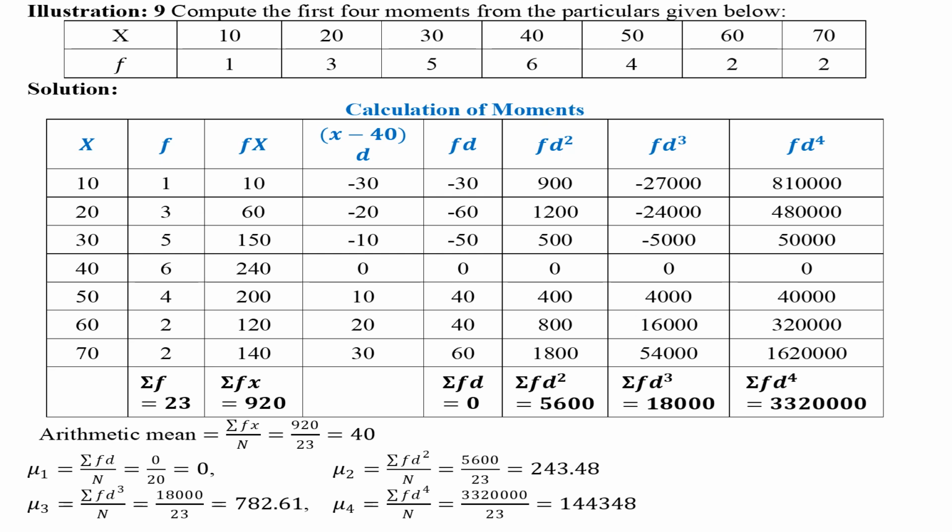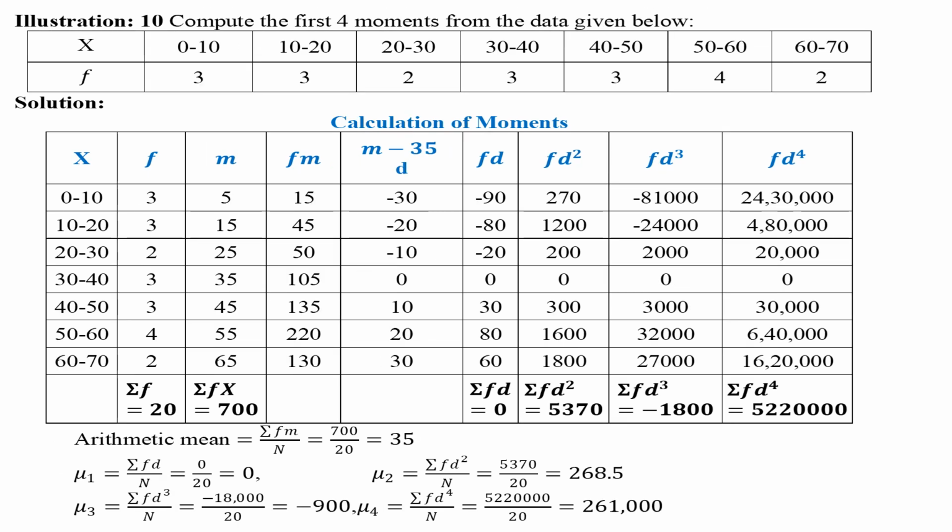Sixth column is fd square. Seventh column is fd raised to 3. Eighth column is fd raised to 4. Sum of all the columns are calculated and are applied in concerned formulas to know mu1, mu2, mu3 and mu4. Mu is called moments.